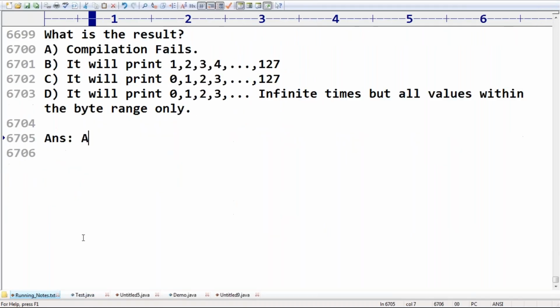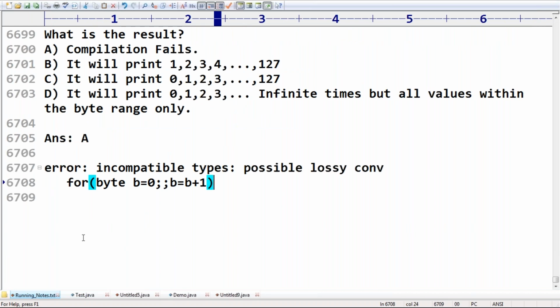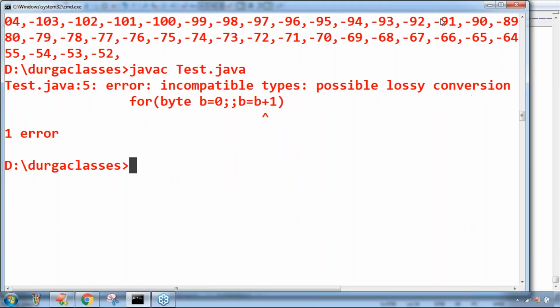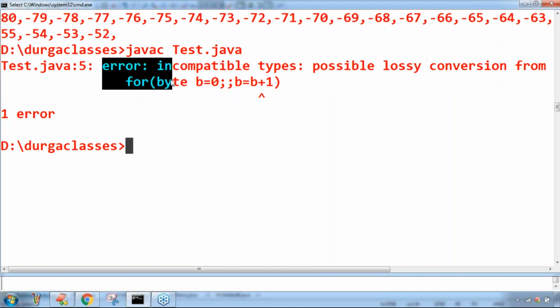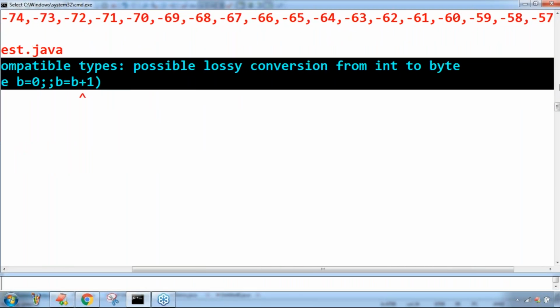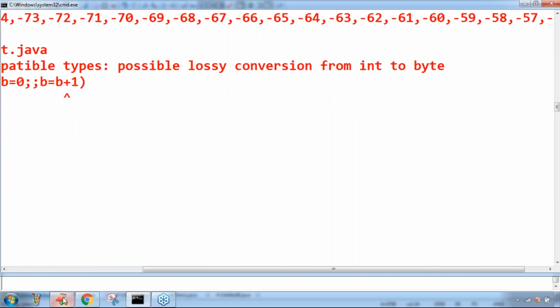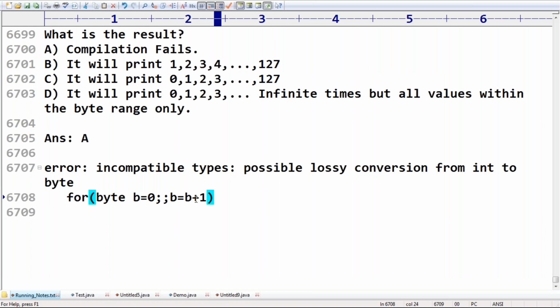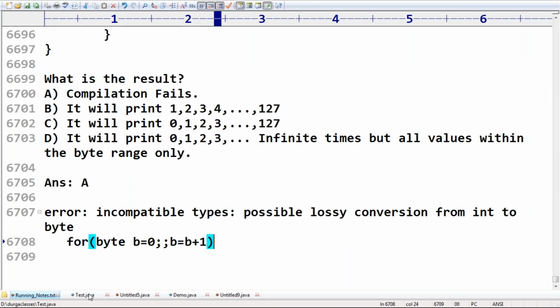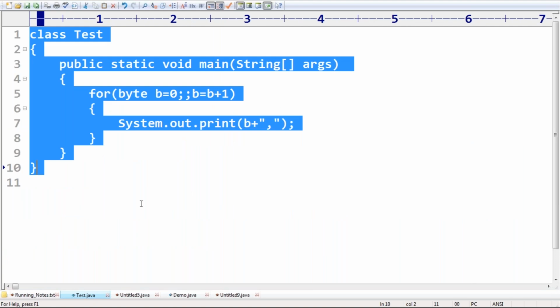Have a look once. Have you observed: possible lossy conversion from int to byte? Just observe that. This is the compile error we are going to get. Take very special care about this one. Any doubt? Clear, right? Next, the last part I have to discuss. Take very special care about this.